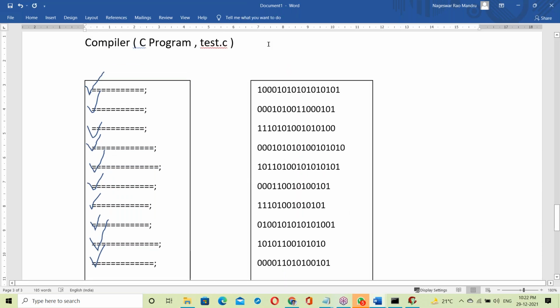That file is called an exe file. Exe means executable file. It generates one executable file.